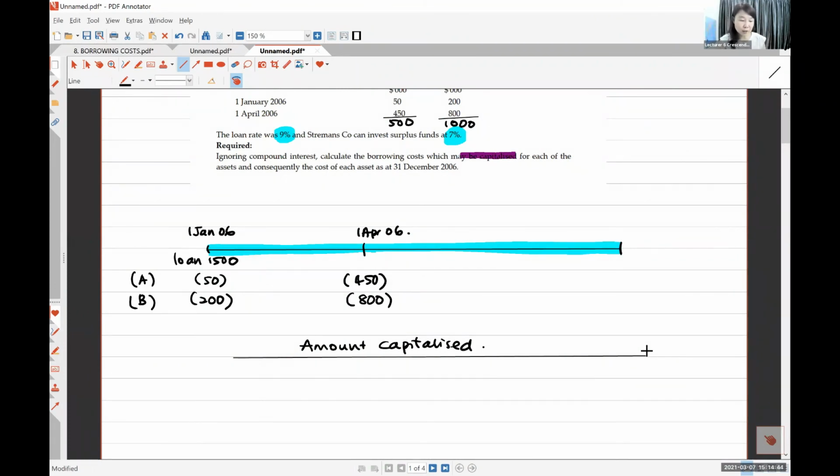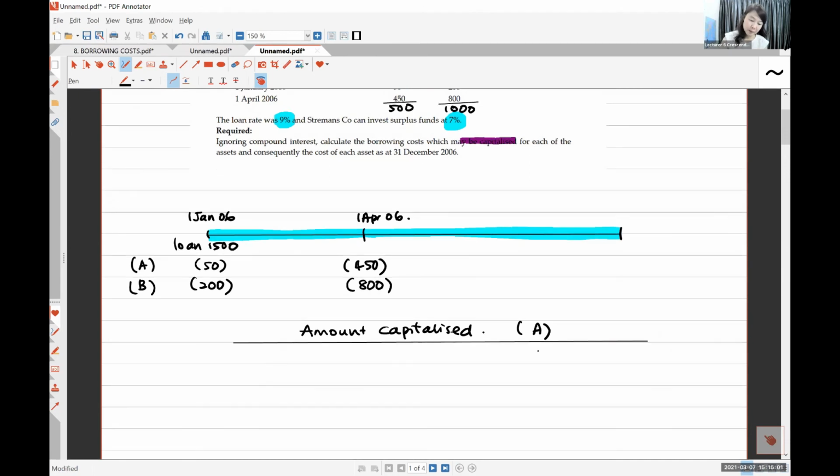So I separate project A and project B because I capitalize to project A one amount and then to project B another amount, right? So it's separate. So let's do project A first. Okay, you borrow 500 for project A. That means you are going to charge interest 9% on 500.